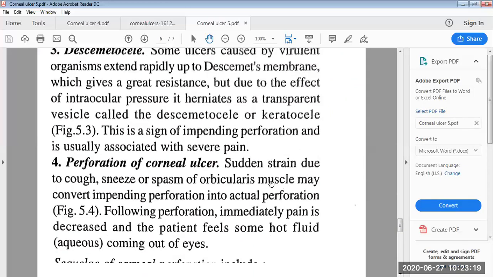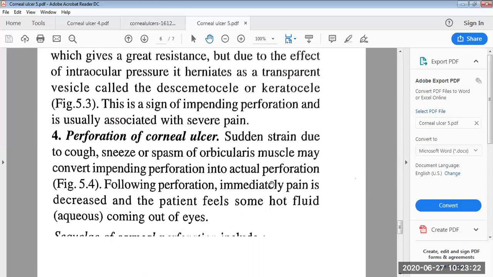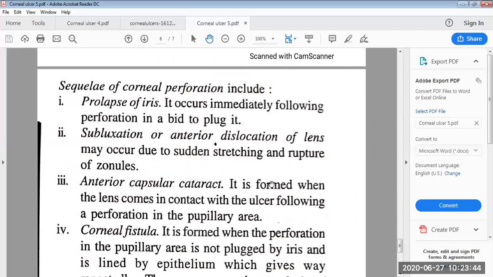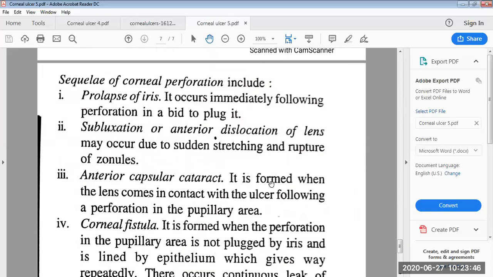The next is the perforation of corneal ulcer. Sudden strain due to cough, sneezing, or spasm of the orbicularis muscle may convert the impending perforation into actual perforation. Following the perforation, pain immediately decreases and the patient feels some hot fluid, the aqueous, coming out of the eye. Then the sequelae of corneal perforation include the prolapse of iris. It occurs immediately following the perforation in a bid to plug it.